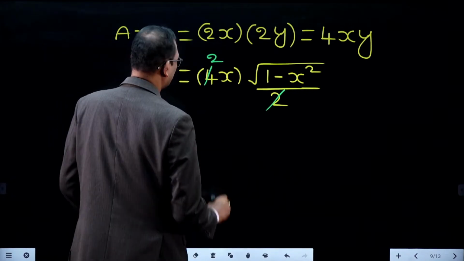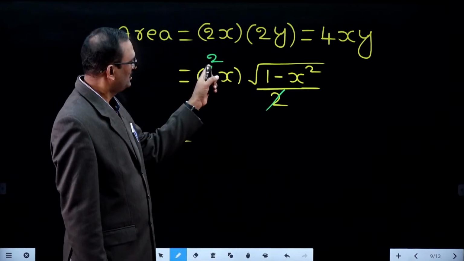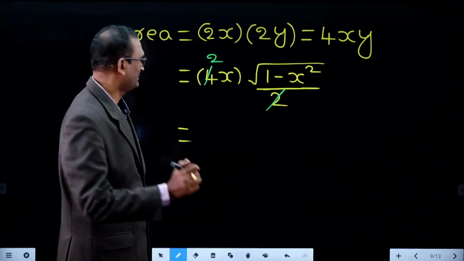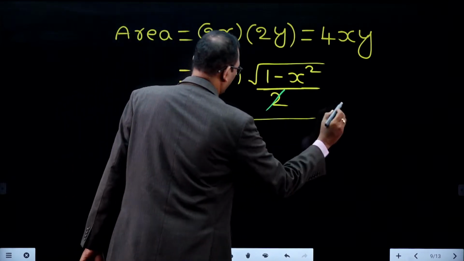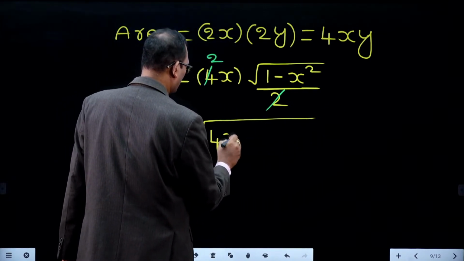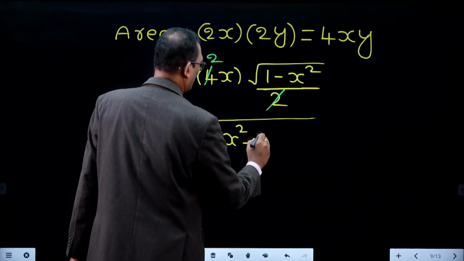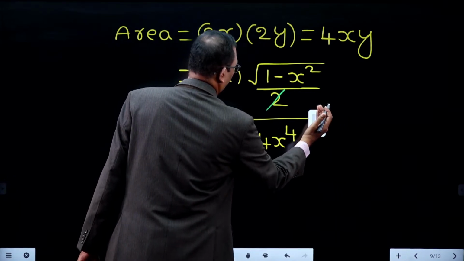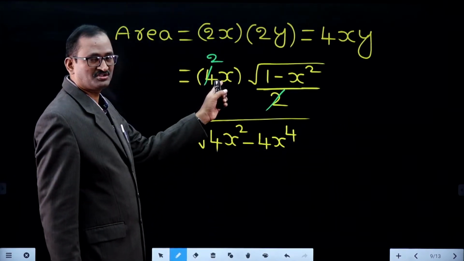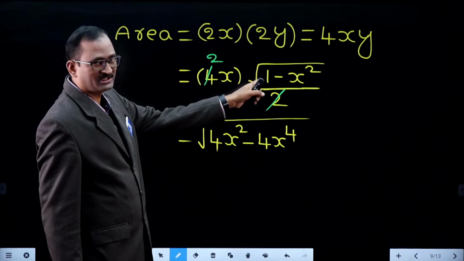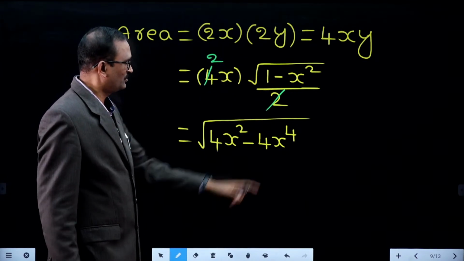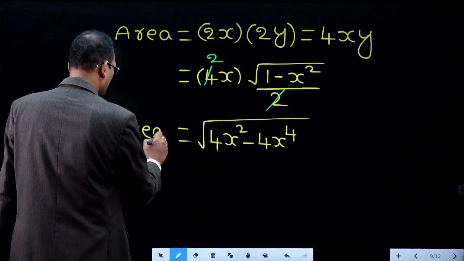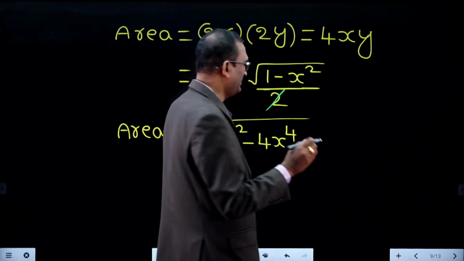Now take this 2x inside the square root. 2x, if it goes inside the square root, it becomes 4x square. So, the numerator: 4x square into 1 is 4x square, 4x square into x square is 4x power 4. This is the rectangle area.